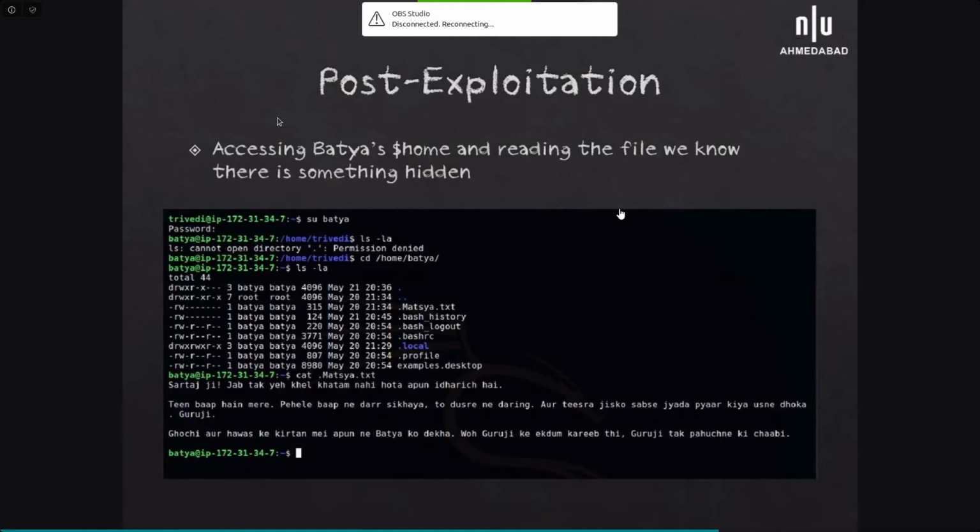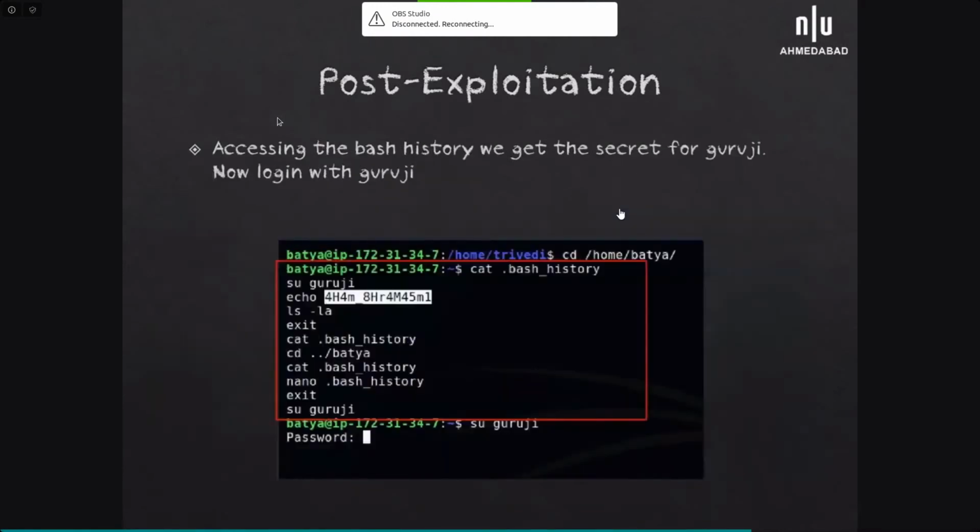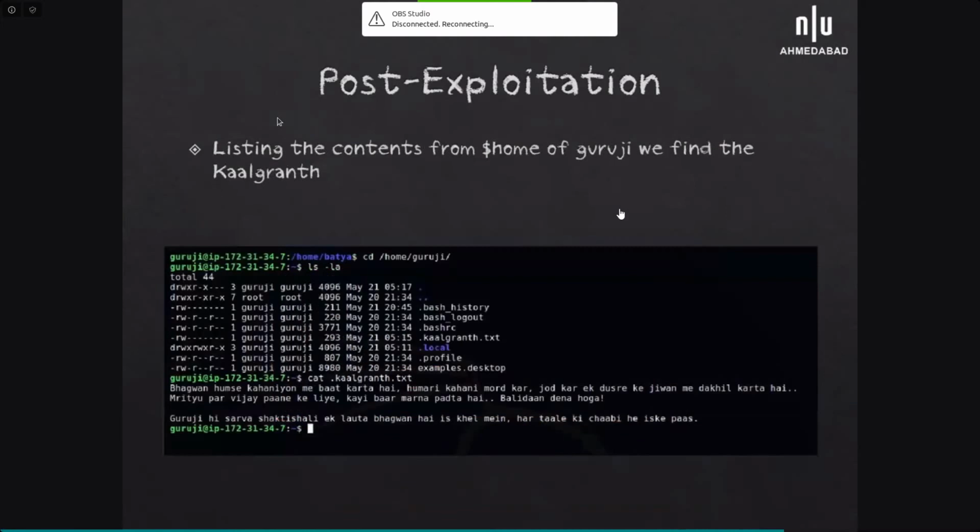Obviously, under Linux, when you are using anything, there is a history behind it, so there is bash history. When you check bash history, you will find the command su Guruji. It means that Bhatia can switch to user Guruji along with the password. Once you switch into Guruji, there is another file over there named Kal Granth.